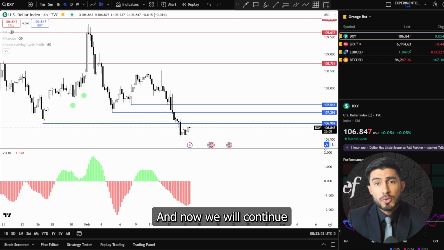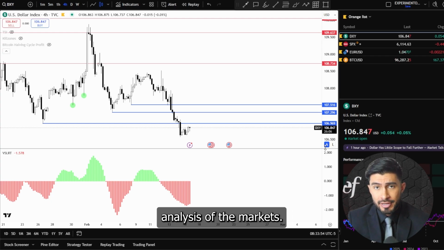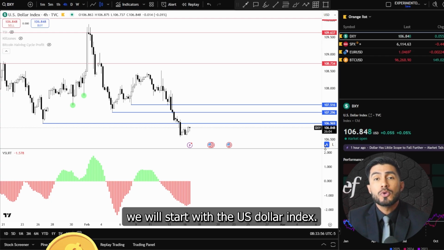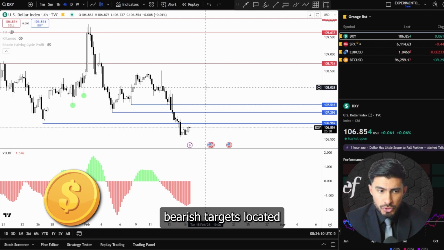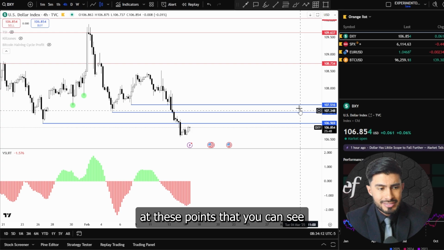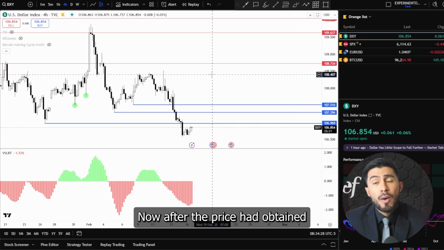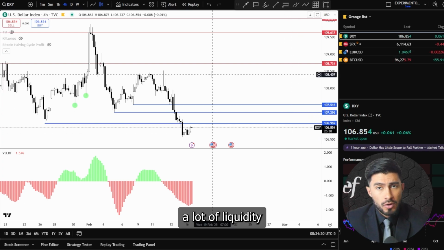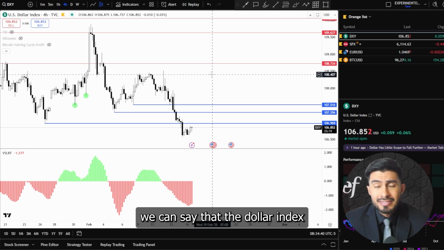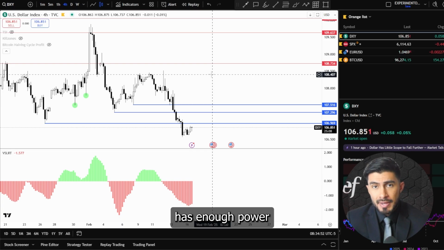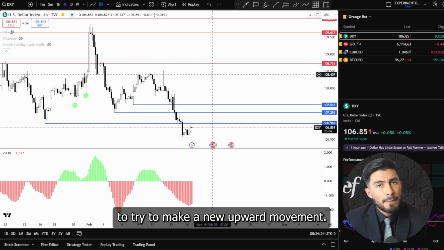And now we will continue with the technical analysis of the markets, and as always we will start with the US dollar index. We established last week 3 important bearish targets located at these points that you can see with the blue lines. Now, after the price had obtained a lot of liquidity due to this last downward movement, we can say that the dollar index has enough power to try to make a new upward movement.